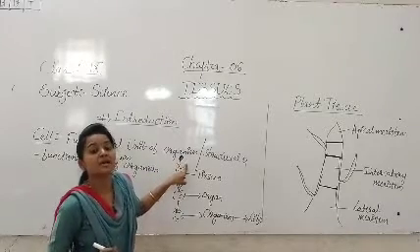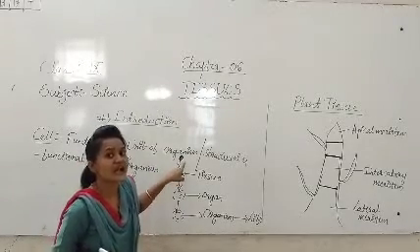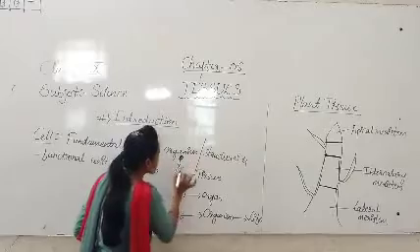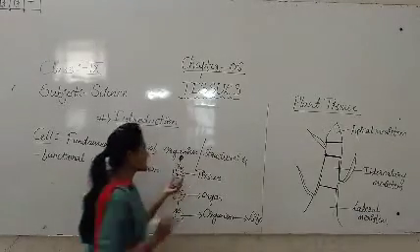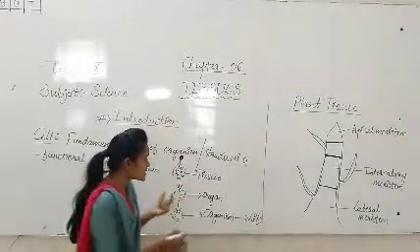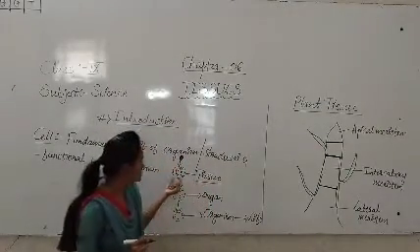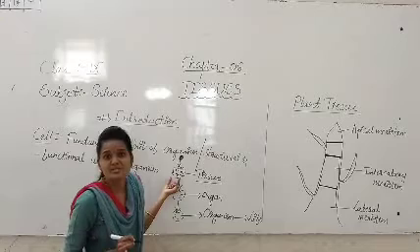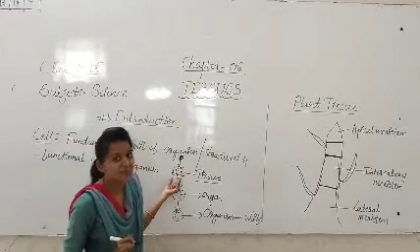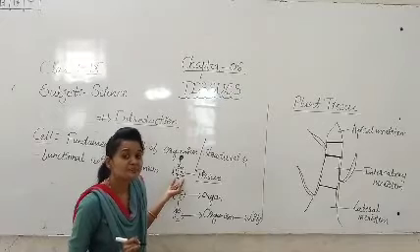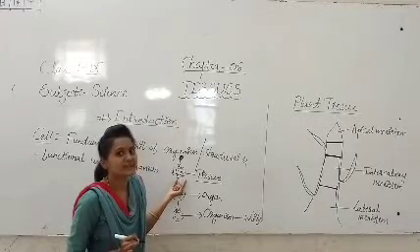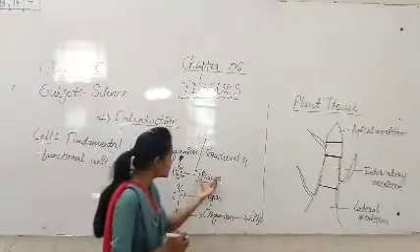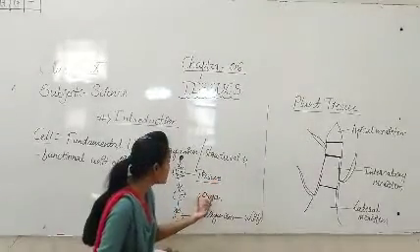Because of this cell only, we are getting the body structure and some functions. Group of tissues, they are forming the organ.